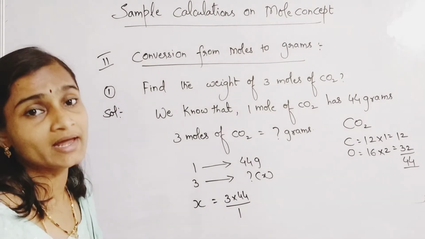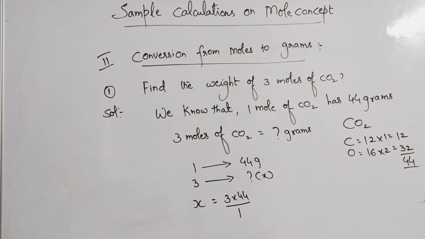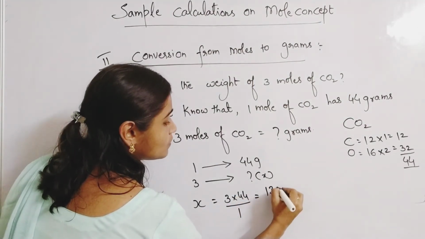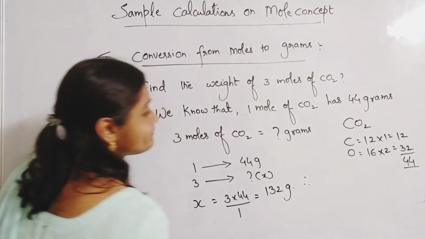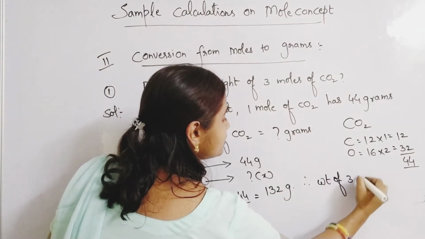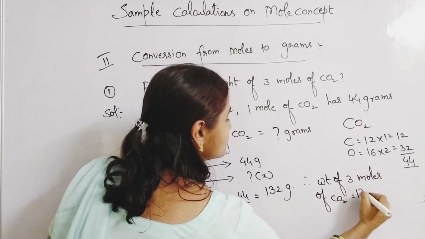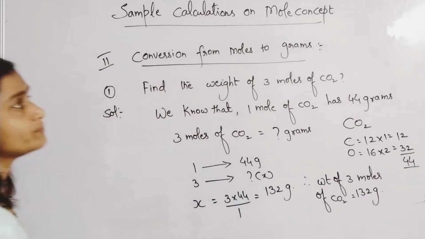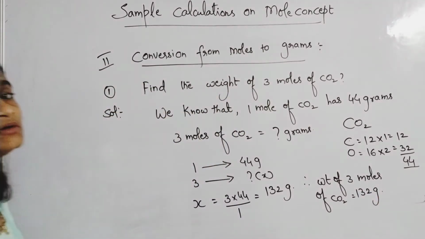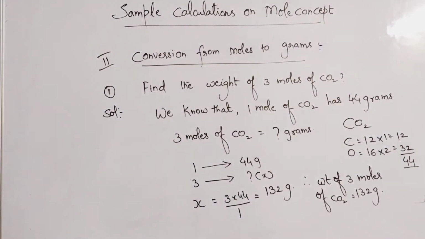Of course, whether you write the division by 1 or not doesn't matter much. So 3 into 44, how much do you get? 132 grams. Therefore, the weight of 3 moles of CO2 is equal to 132 grams. This is the conversion of moles to grams. Please remember it carefully. You will get this kind of numericals. We will do one more example so that you will understand quickly.